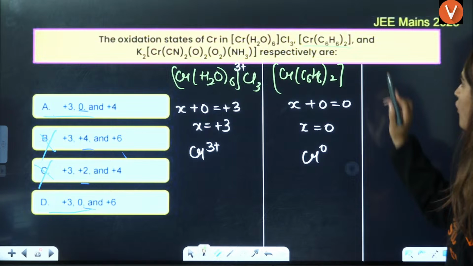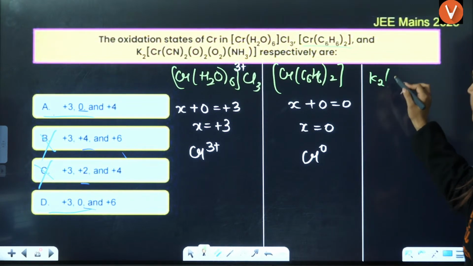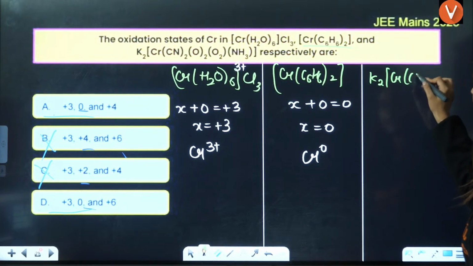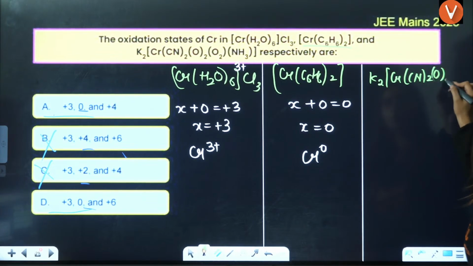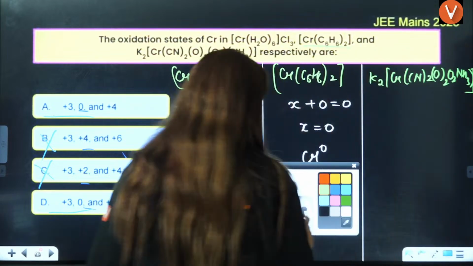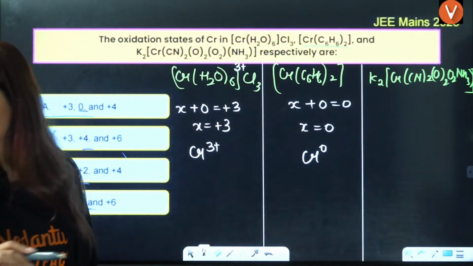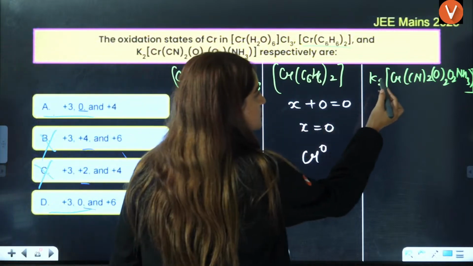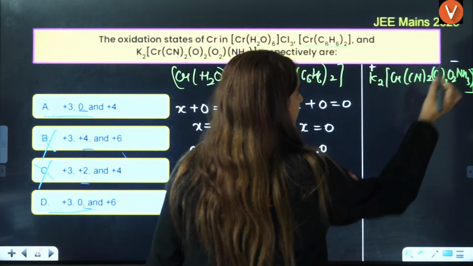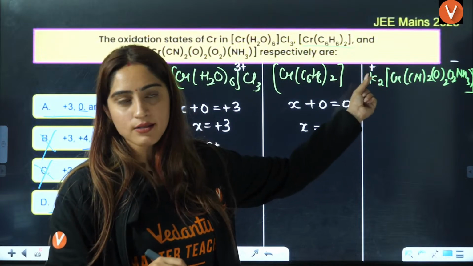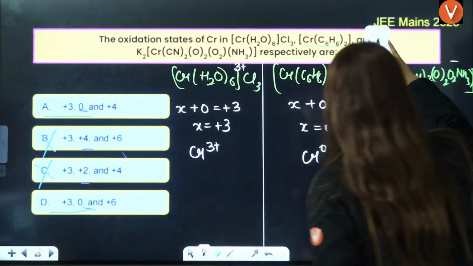Now let us calculate for the next part, that is K2Cr(CN)2O2 and then you have NH3. I don't have space now. Let us see how to answer that. If this is the cation, this is the anion. If here you have 2 potassium ions, that means here you will have 2 negative charge.